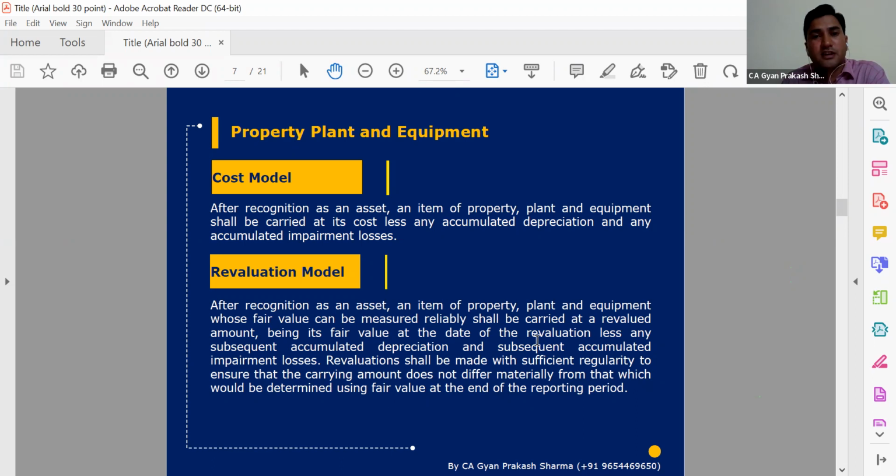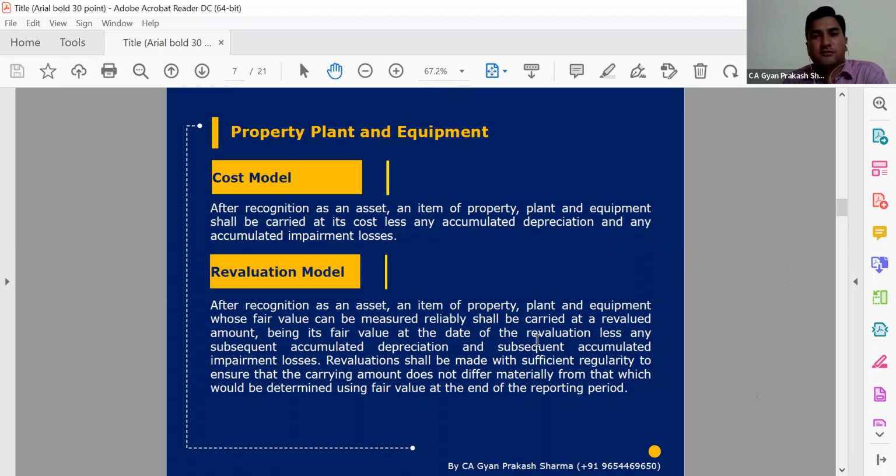If we follow the revaluation model, or do a revaluation during the year, and because of revaluation there is a change of more than 10% in our costing value, then we need to give a separate, specific disclosure in the balance sheet as well as the CARO report. We also need to take care of that in case of revaluation.